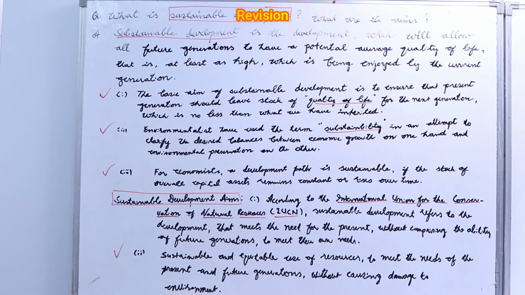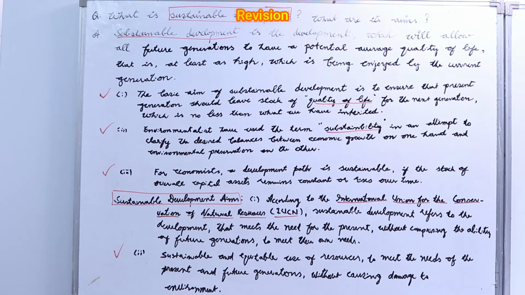So we can put it this way. One, the basic aim of sustainable development is to ensure that the present generation should leave a stock of quality of life for the next generation, which is no less than what we have inherited. Second point, environmentalists have used the term sustainability in an attempt to clarify the desired balance between economic growth on one hand and environmental preservation on the other. For economists, a development path is sustainable if the stock of overall capital assets remains constant or rises over time.